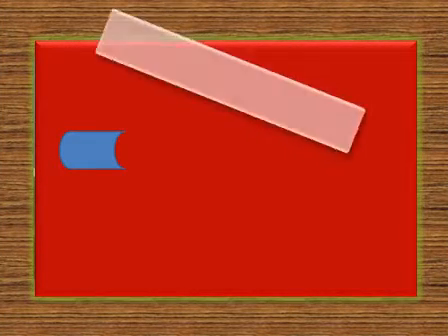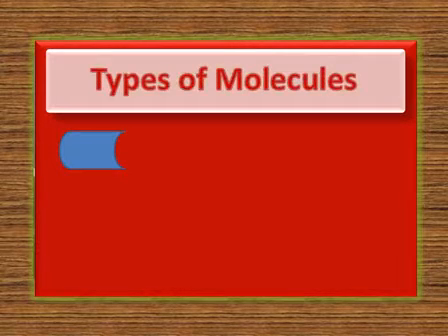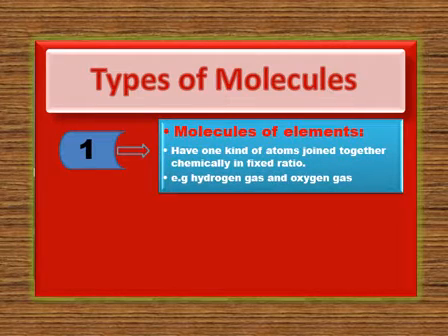Okay dear students, today we have to see our next definition, that is types of molecules. When atoms join together, they make up molecules. So our first type is molecules of elements.